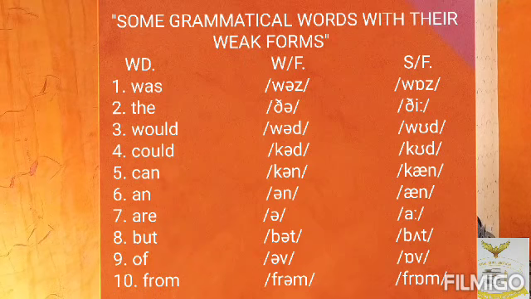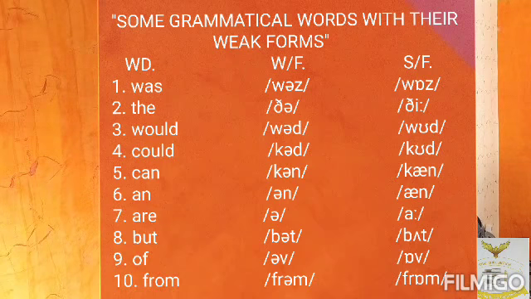The third word is would. The weak form for this word is would, and the strong form is would. Then we have could. Could has its weak form this way, could, and the strong form could.